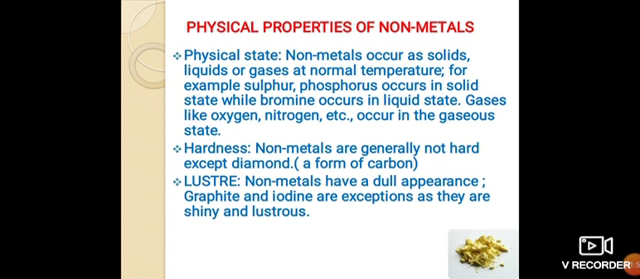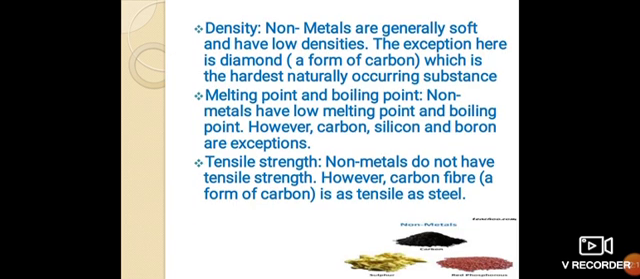Hardness. Non-metals are generally not hard except diamond, because it is a form of carbon. Luster. Non-metals have a dull appearance. Graphite and iodine are exceptions as they are shiny and lustrous. Density. Non-metals are generally soft and have low densities. The exception here is diamond, which is the hardest naturally occurring substance.